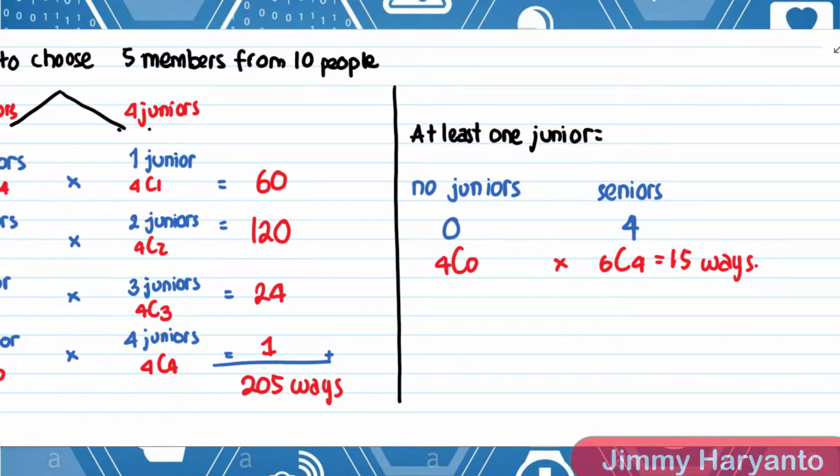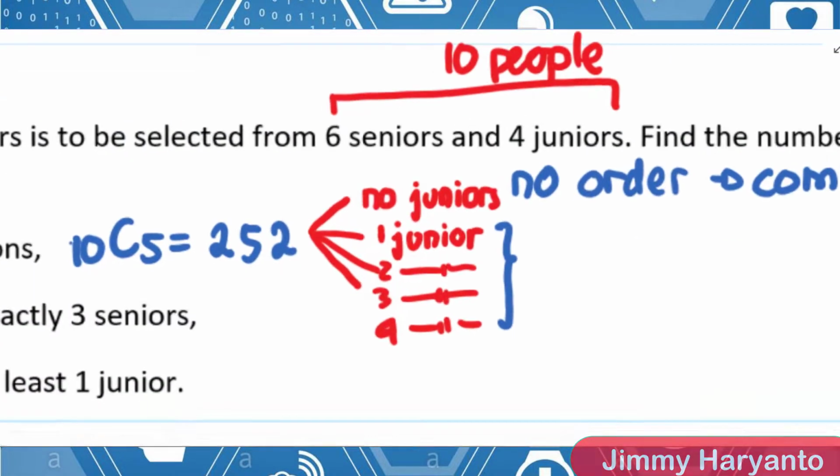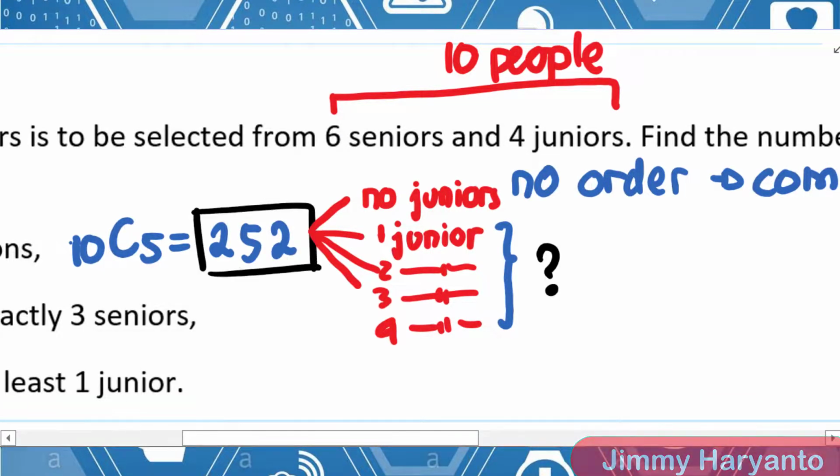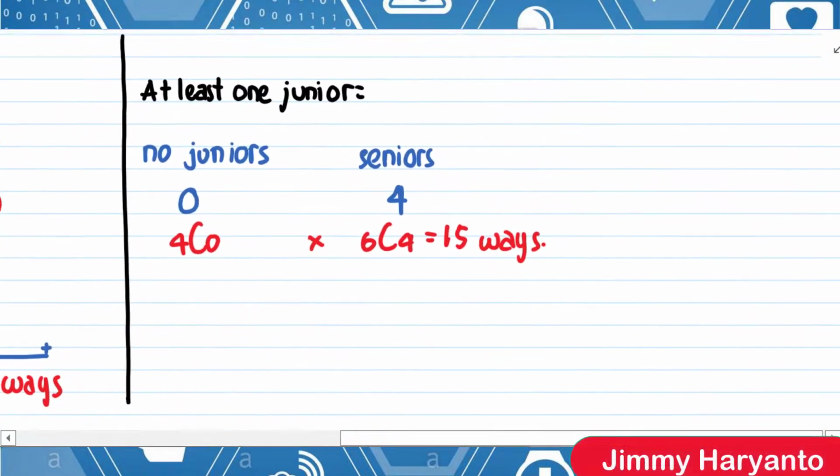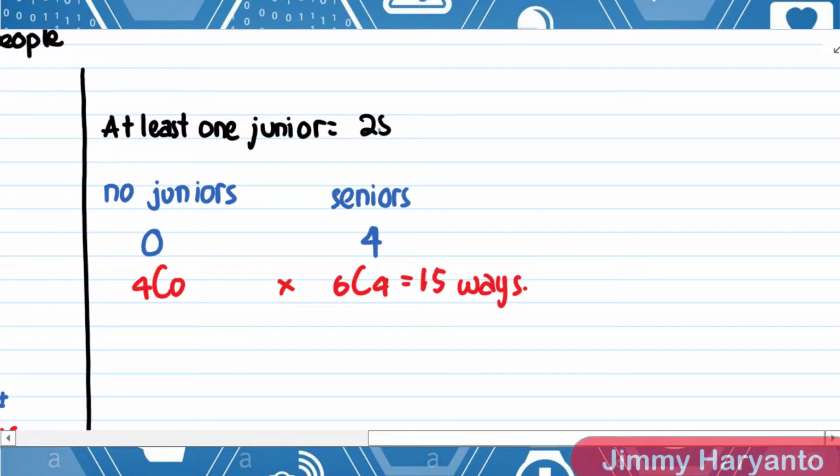The question doesn't want you to find the no junior, right? The question wants you to find this one. And then how to solve it? Of course, 252 minus the no junior. Okay, so 252 minus 15 equals 237.